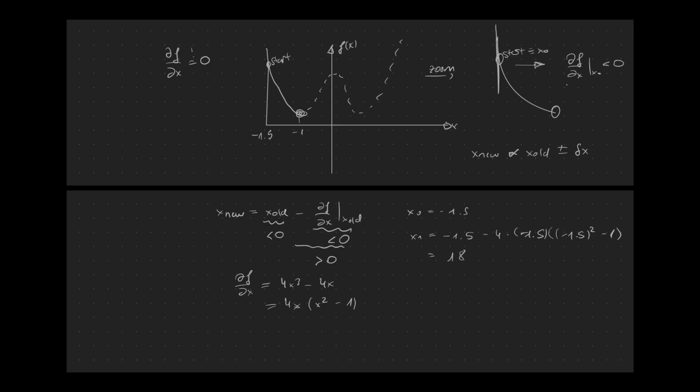So as you see, we indeed updated our x value towards a greater value. That is what we wanted. But we went too far to the right? Because we know the second minima is sitting at 1 and we have 18. So we are too far to the right.